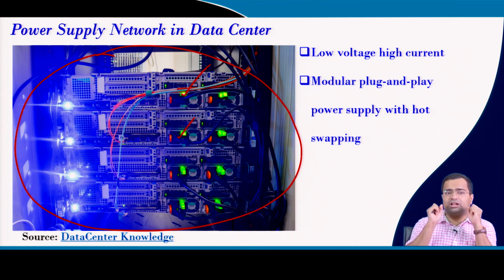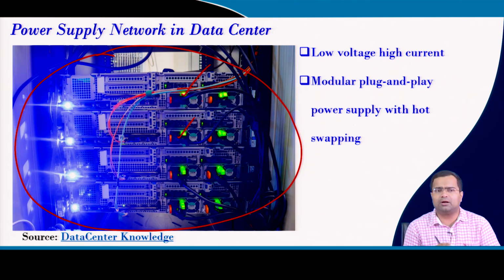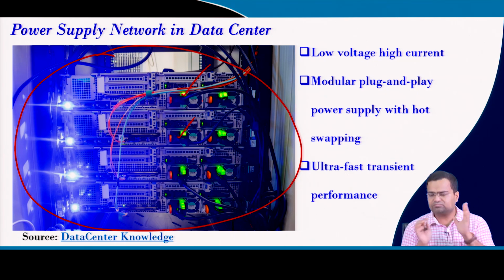And there should be a feature of hot swapping. Hot swapping means when other modules are active, if you want to interchange one module due to failure or to replace it, you can simply take it out and plug in another module without disturbing the overall power supply network. That is why it is called hot swapping.